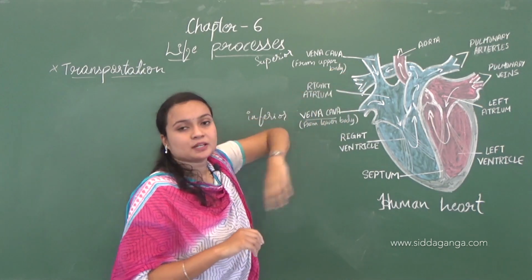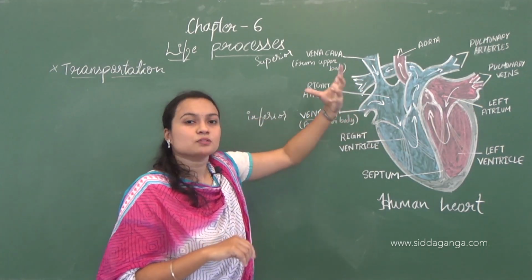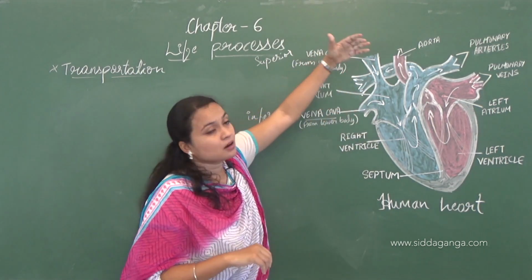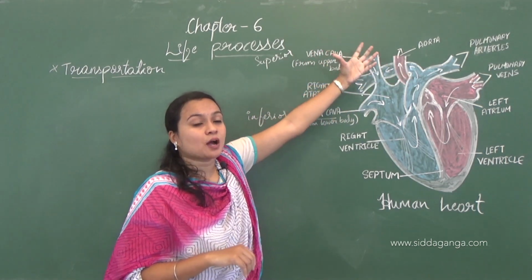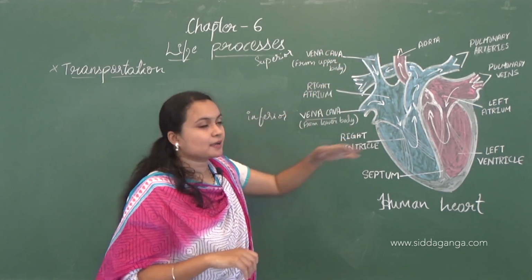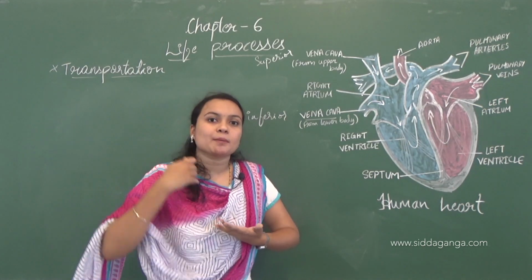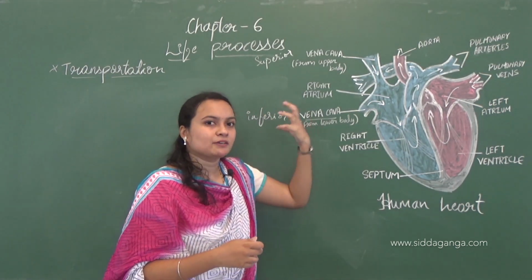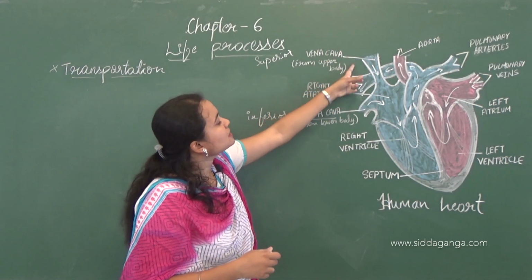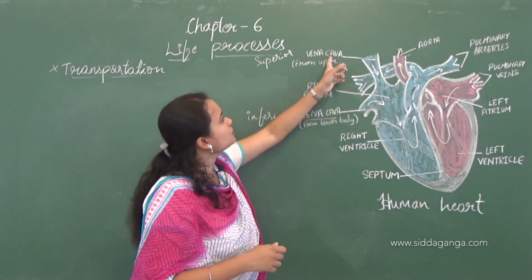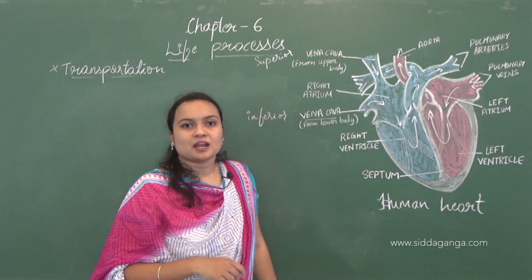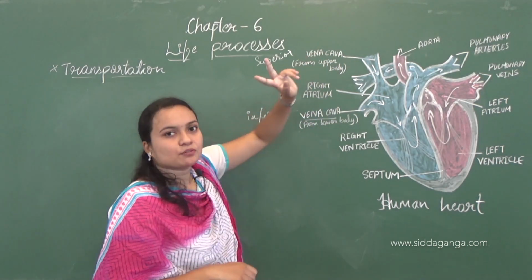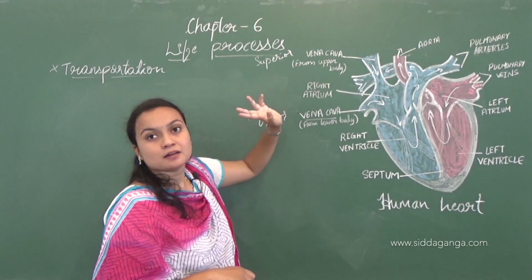This superior vena cava will transport the blood from the organs present in the upper part of the body. This blood will come into the heart through the superior vena cava. So here there are two types of vena cava, inferior and superior.